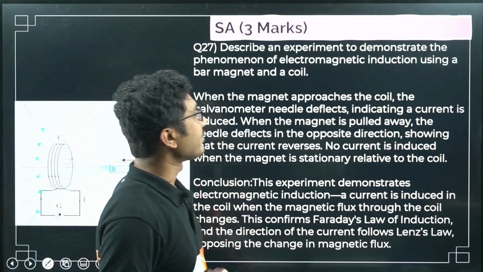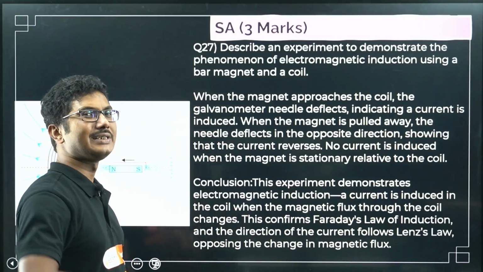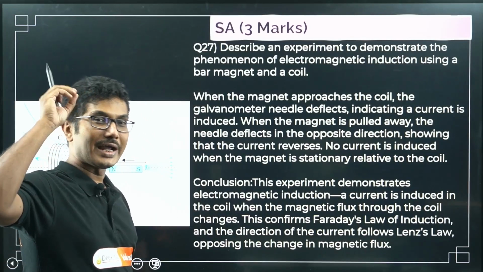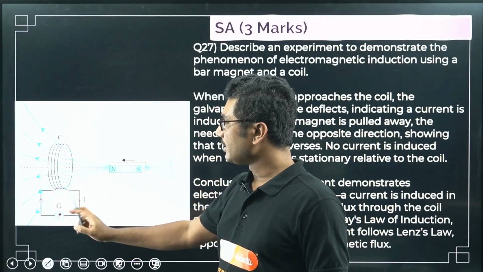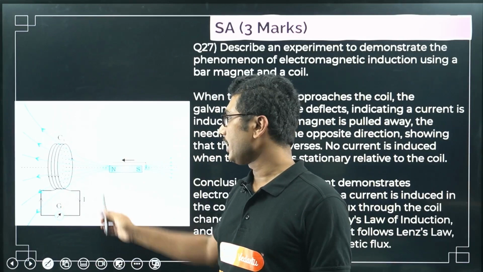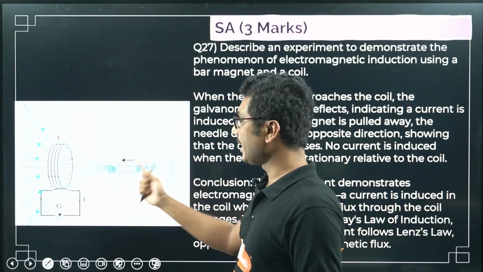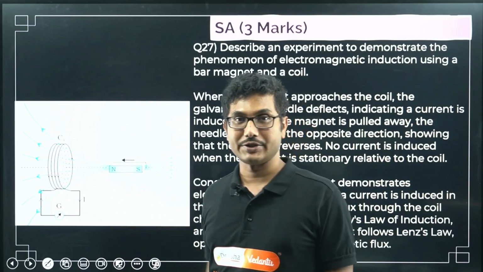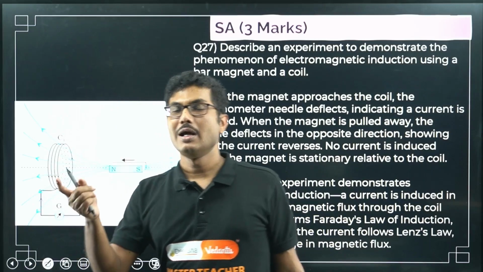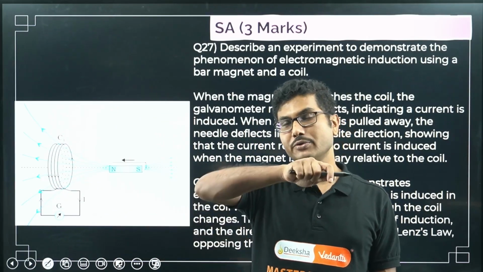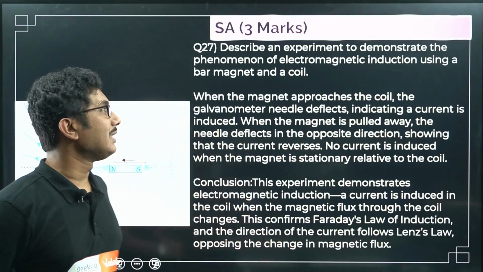When the magnet approaches the coil, the galvanometer needle deflects. Very easy to write. The diagram is easy. What you have to write is very easy. The only thing you have to understand: when the magnet is moving towards the coil, the galvanometer coil deflects. Now when you take it outside, or in the opposite direction, the galvanometer coil deflects in the opposite direction. That is the main purpose. When you take it towards the coil, the galvanometer deflects in one direction. When you take it away from the coil, it deflects in the opposite direction. That opposite term is very, very important.